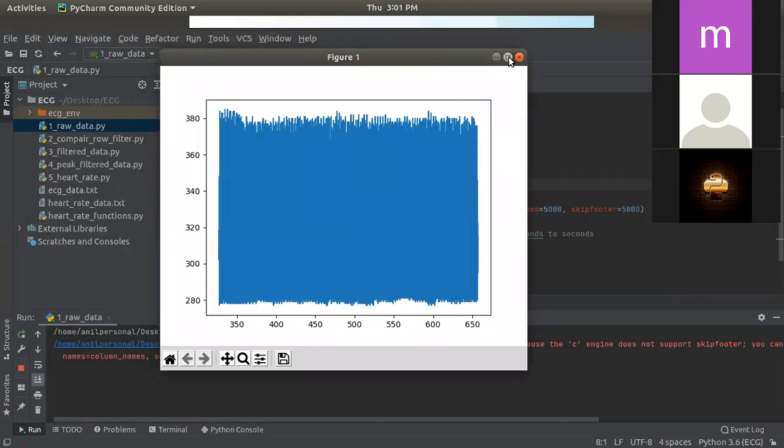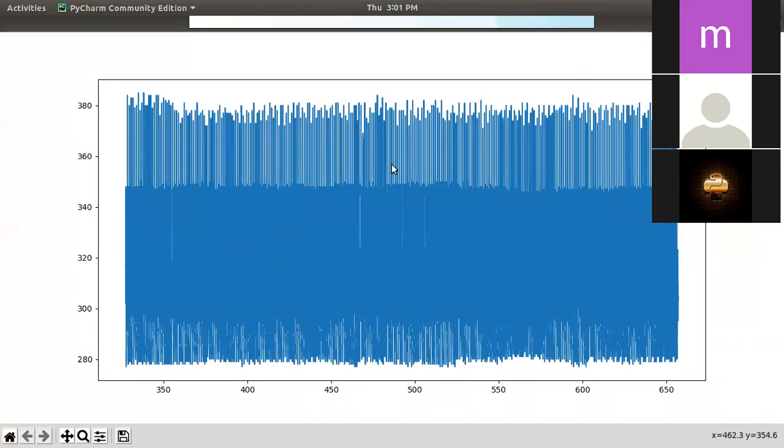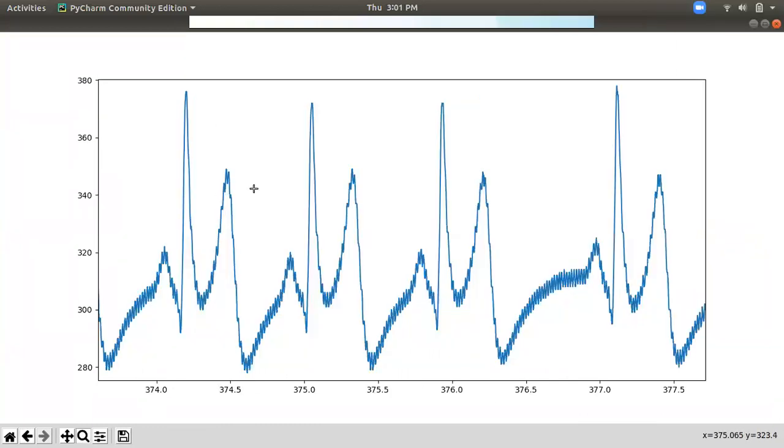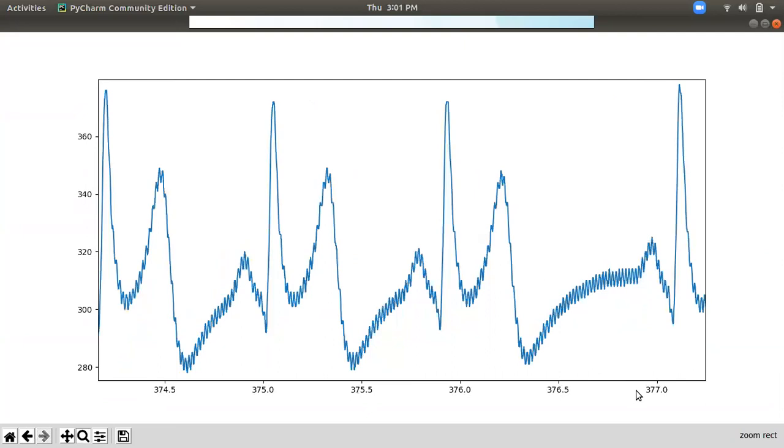So you see, something is happening, right? There is lots of data. So we see the ECG form, but in huge numbers. Let's zoom out for a proper segment. You can see now, it forms the ECG data. Now it's a better view.